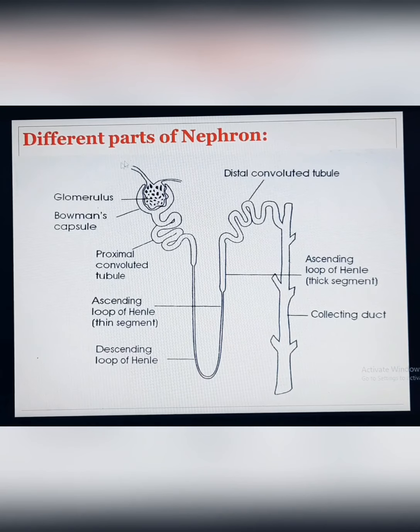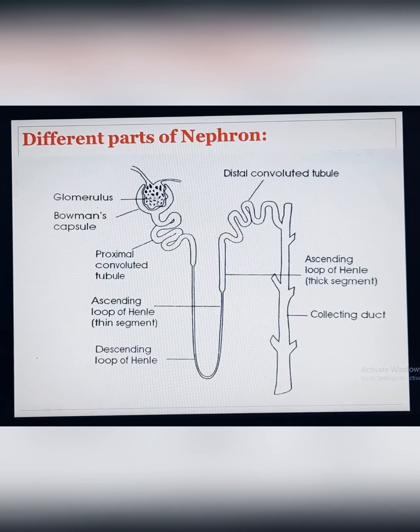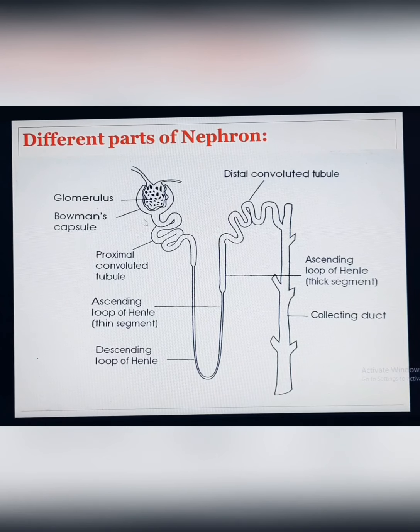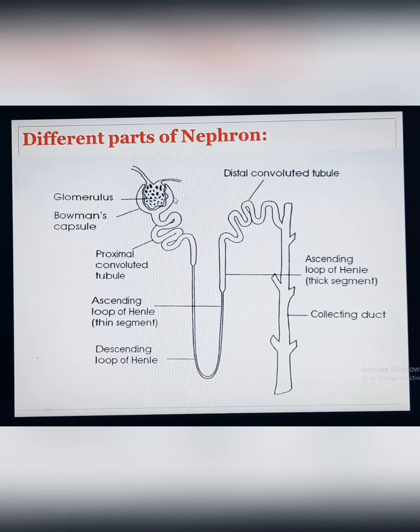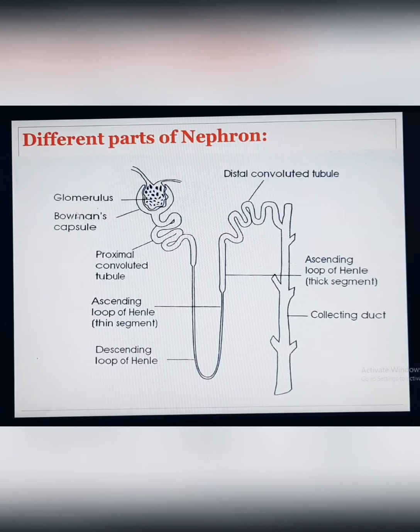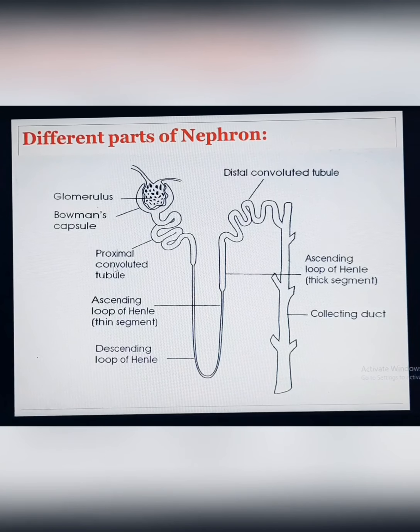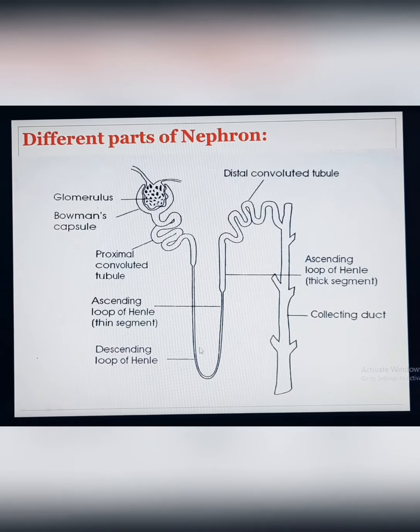These are portions of artery, and they make some kind of knot of capillaries. They divide into different parts of capillaries, and this portion is called the glomerulus, and this is Bowman's capsule. So the renal corpuscle has two parts. One is the glomerulus, another one is Bowman's capsule. After the Bowman's capsule, there is a tubule-like structure which is called the proximal convoluted tubule, and there is a loop-like structure which is called the loop of Henle. Another one is the distal convoluted tubule.